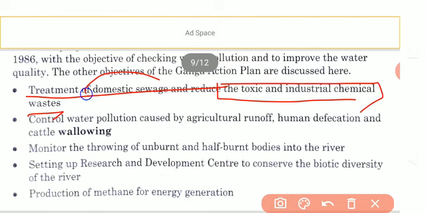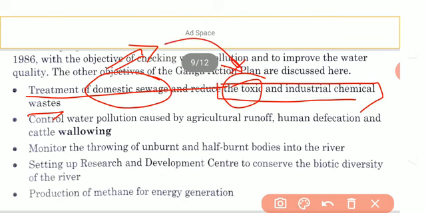The first objective is the treatment of domestic sewage and reducing toxic and industrial chemical waste. Domestic sewage means the water that comes from the houses into the drain, and it contains a lot of toxic substances. If these toxic substances are removed from the drain water, it becomes free from pollution and can be released directly into the water bodies. In the same way, industrial chemicals should also be removed.